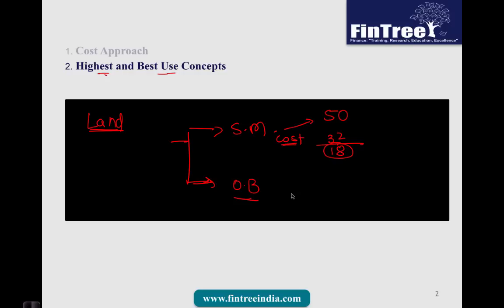If we decide to construct an office building, then valuation of that office building would be, let us say, 60 million, and cost to construct that office building, let's say, would be 50 million, which would give us an implicit valuation of 10 million. Now if you observe here, the valuation of the office building is higher compared to the valuation of the shopping mall. However, the implied value of land here is higher for the mall, and therefore the valuation of that land would be considered at 18 million, not at 10 million, which is the highest and best use concept. Moving further,